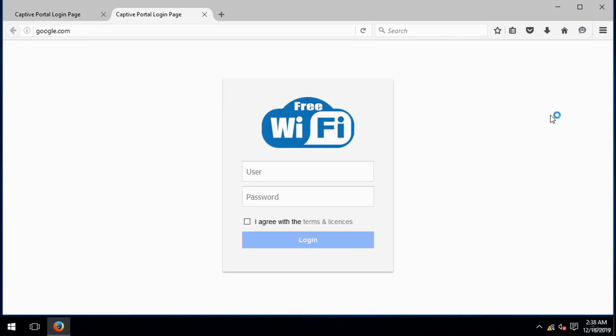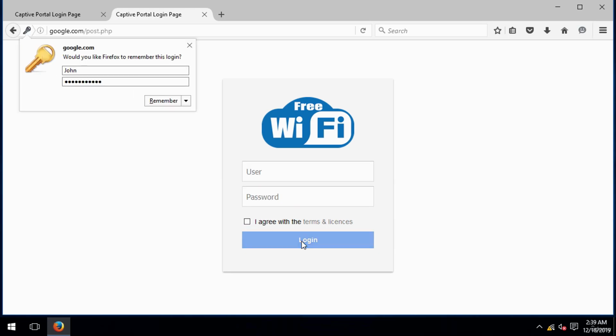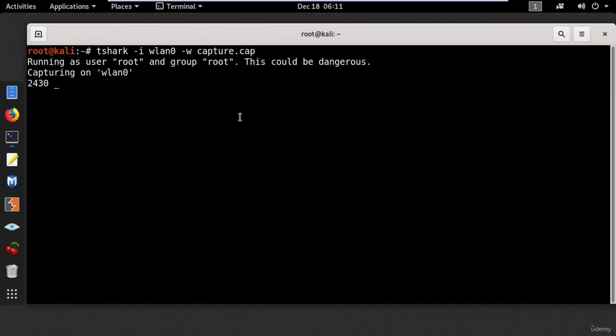And you can see I've been redirected to the login page where I need to put the username and the password. So I will type John for the username and put let me pass in for the password. And click login.